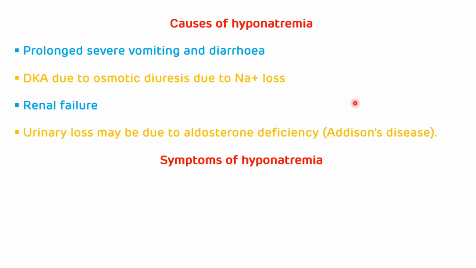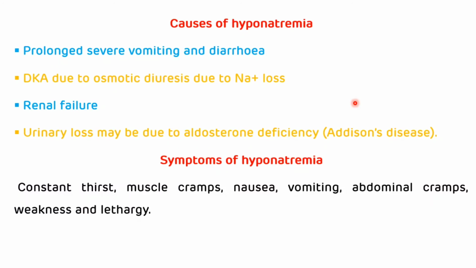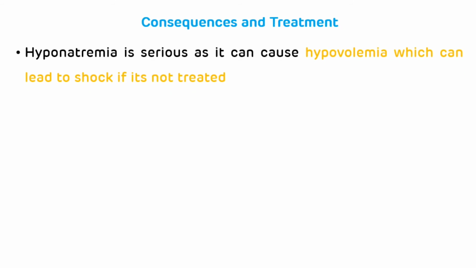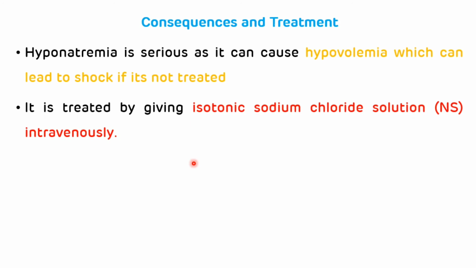Now, symptoms of hyponatremia. So, constant thirst, muscle cramps, nausea, vomiting, abdominal cramps, weakness, and lethargy are the symptoms of hyponatremia. Now we will see consequences and treatment of hyponatremia. So hyponatremia is a very serious condition as it can cause hypovolemia, which can cause shock if it is not treated properly. And it is treated by giving isotonic sodium chloride solution, that is normal saline, intravenously. So that is all about hypernatremia and hyponatremia.